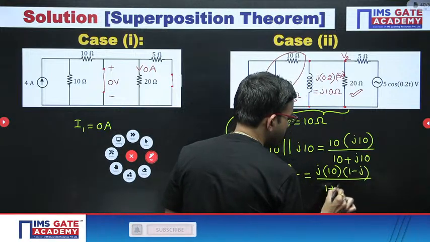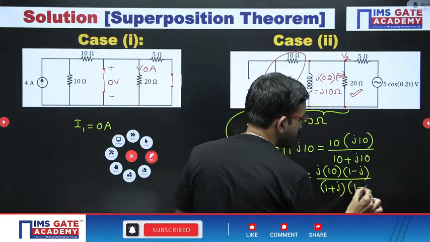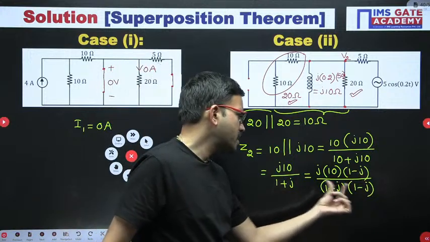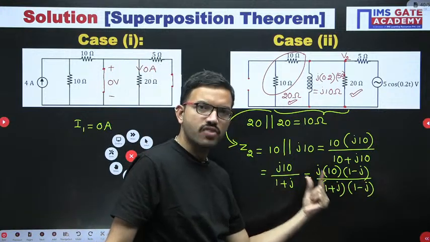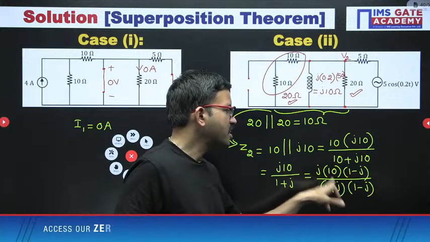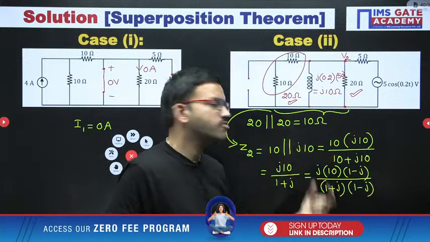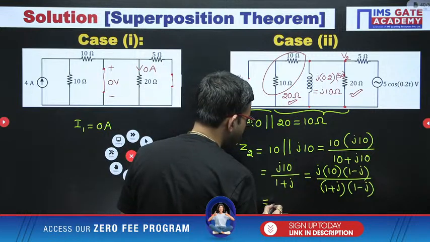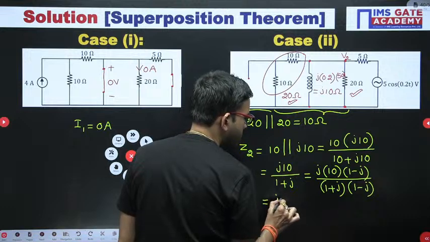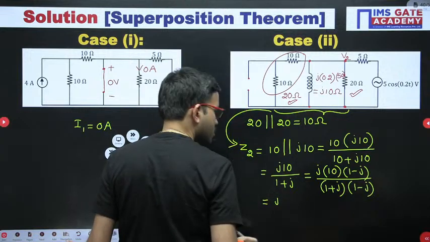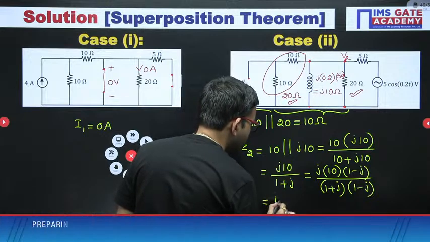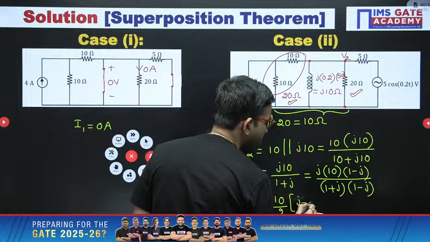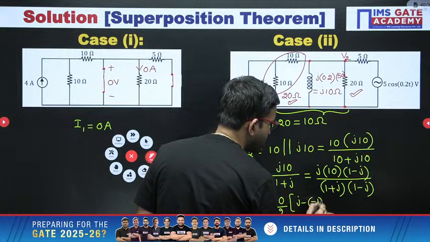So here 1 plus j into 1 minus j. In general, a plus b into a minus b is a square minus b square. Here 1 into 1 is 1, but minus b square. Here b is j, and j square is minus 1. So the denominator you are getting 2. 10 divided by 2 you are getting 5, and in the numerator you are having j minus j square. j square is nothing but minus 1.